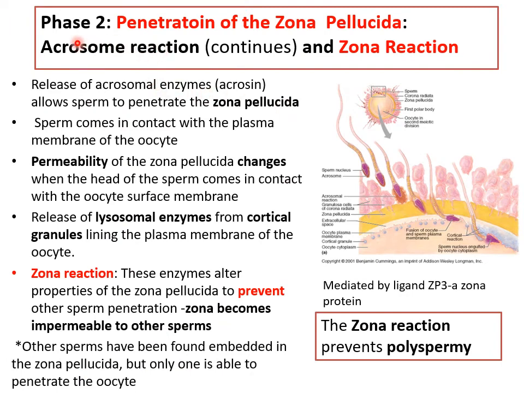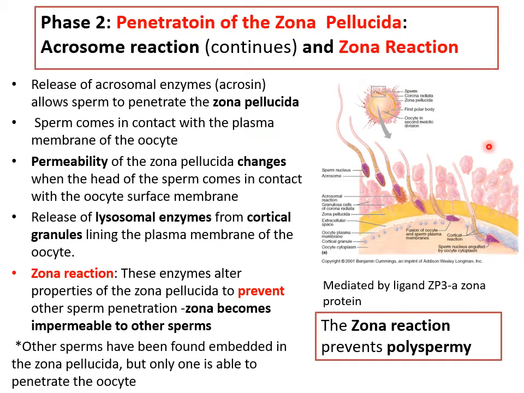Now what is phase 2? Phase 2 is when the sperm has penetrated the corona radiata cells by continued acrosome reaction. Now it penetrates the zona, which is a thick, hard membrane. It will pass through the zona, again with the help of the same acrosin enzymes. But in this phase 2, something happens that is known as the zona reaction.